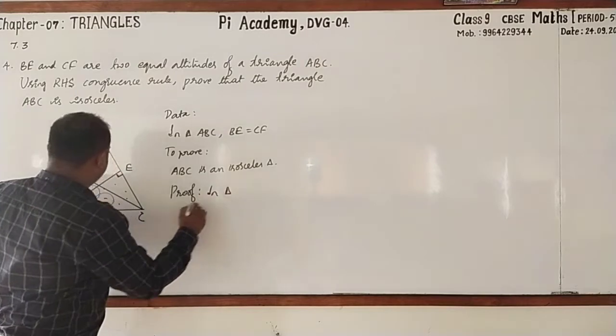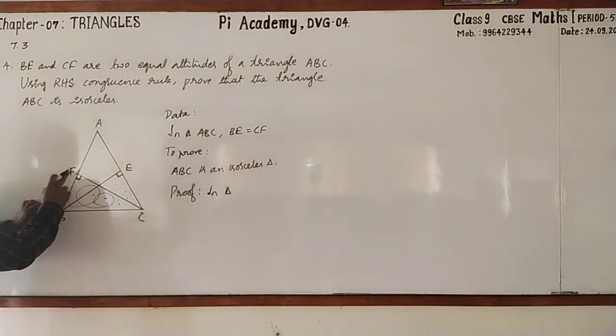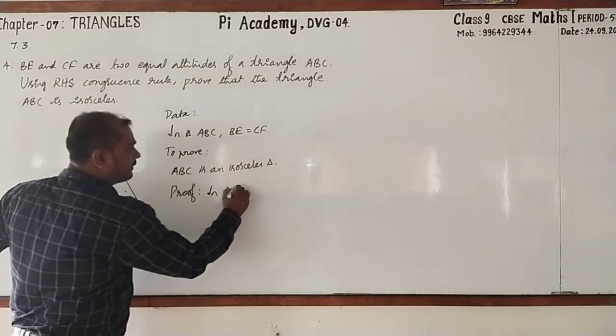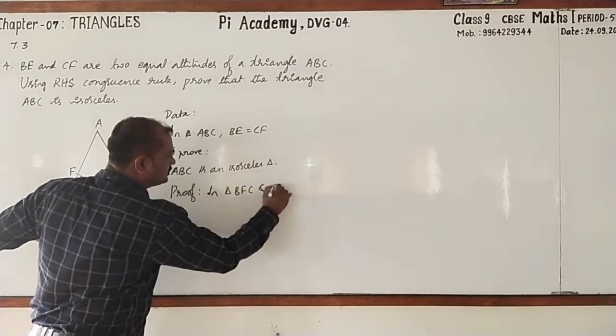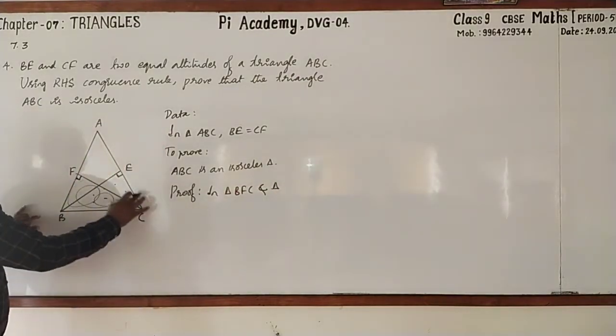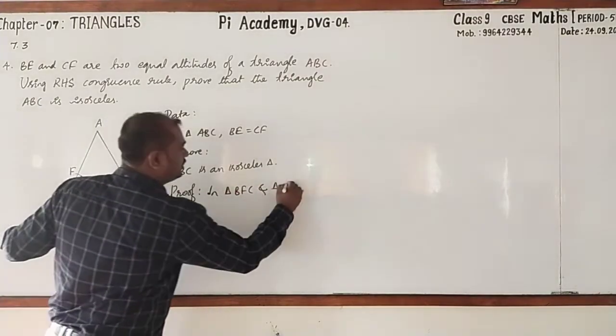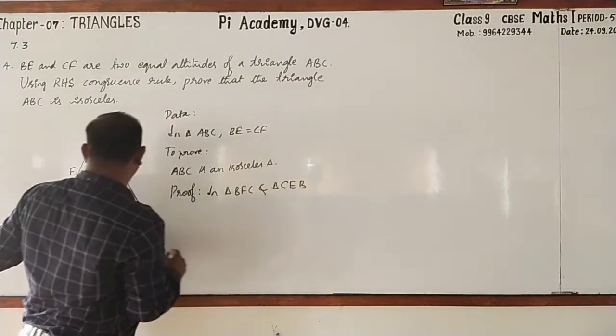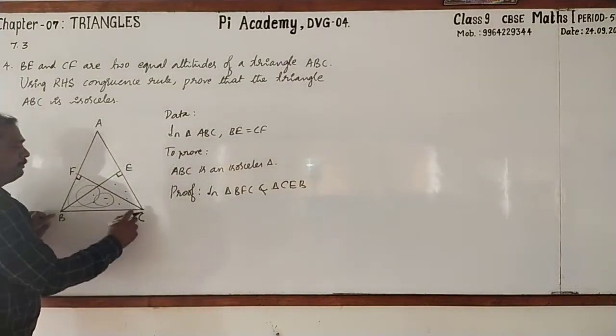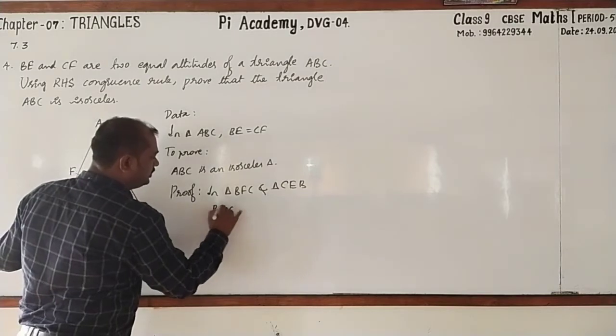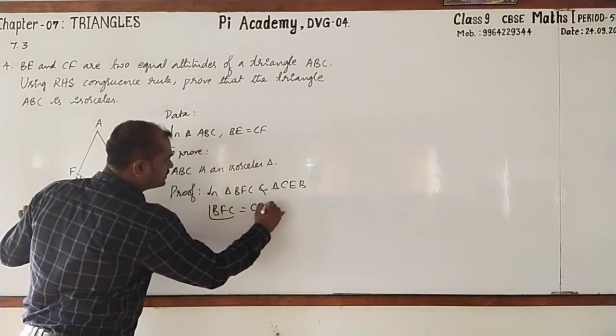In triangle BFC and triangle CEB, in these two triangles, right, angle BFC is equal to angle CEB.